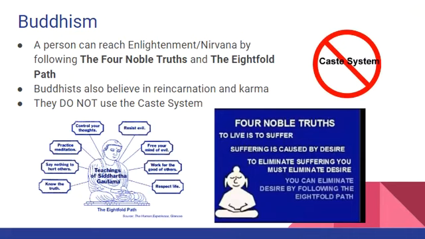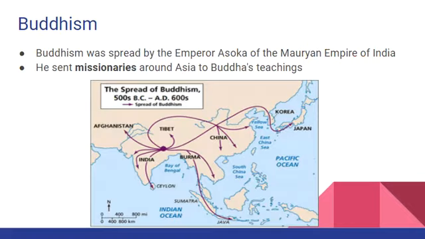Now the teachings of Siddhartha Gautama, these are summarized in the Four Noble Truths, and he explains that the way that we can reach nirvana is described in this eightfold path. Okay, now while Hinduism was spread through trade routes, the spread of Buddhism was more aggressive, and that was linked to military conquest. And remember, we learned about Ashoka when we did our DBQs.